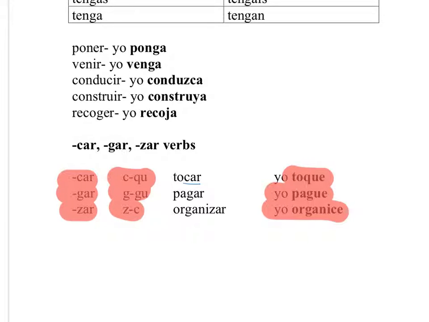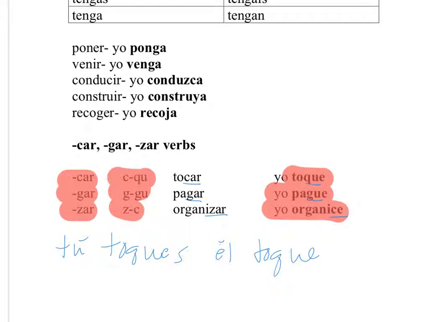The CAR goes to QU, GAR to GU, and ZAR to CE. And then that stays the same for the rest of them. So if you had the tú form, it would be toques, T-O-Q-U-E-S, right? And for usted, toque. Okay, so you keep that spelling change for all of them.